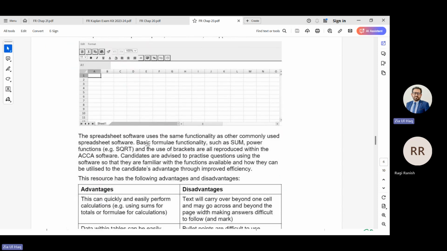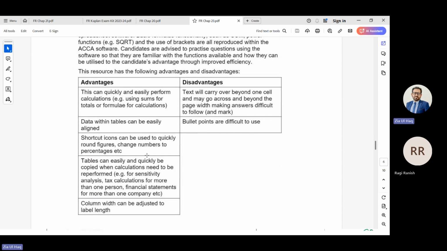And now, what is a spreadsheet? Microsoft Excel. What are the advantages? It can quickly and easily perform calculation, for example, using the sums of part totals or formula calculation. Data within tables can be easily aligned. Shortcut icons can be used to quickly round figures, change numbers to percentages, etc. Tables can easily and quickly be copied when calculations need to be reperformed.